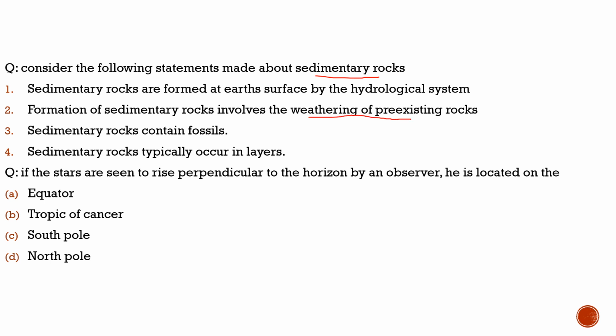Second, formation of sedimentary rocks involves the weathering of pre-existing rocks. 100% correct. Earlier we have metamorphic, igneous rocks, then they change into sedimentary rocks and metamorphic rocks. So definitely there needs some weathering to happen. So this statement is correct. Third statement, sedimentary rocks contain fossils. 100%, mostly every rock contains fossils. So mostly this statement is correct too. Then fourth, sedimentary rocks typically occur in layers. Nothing wrong in thinking like that.